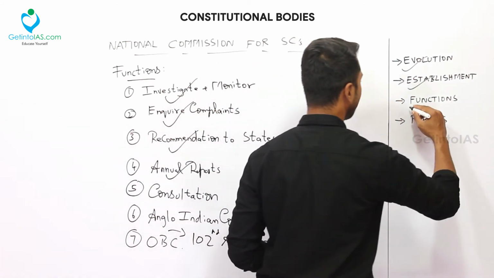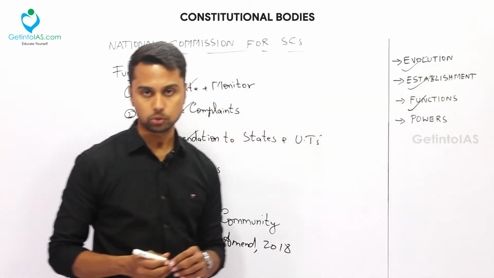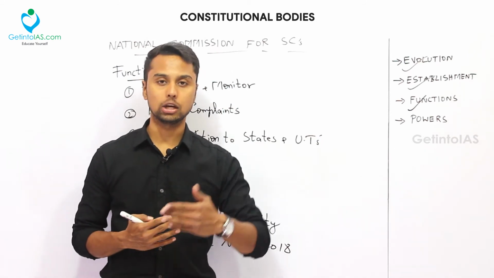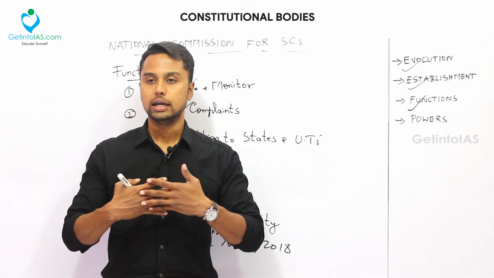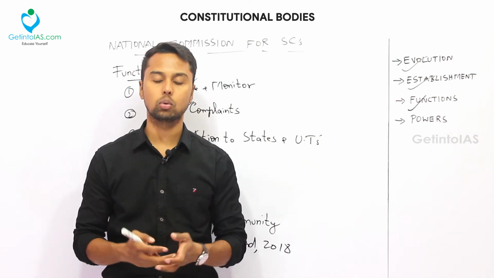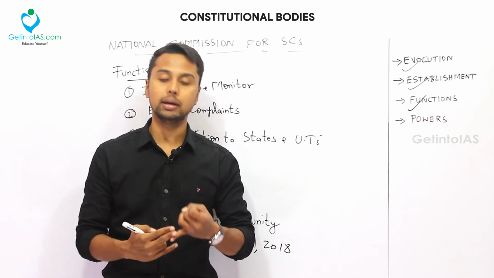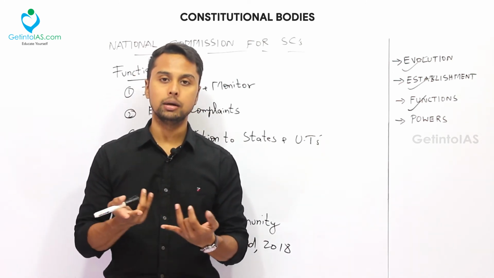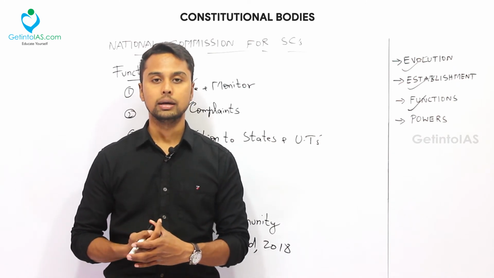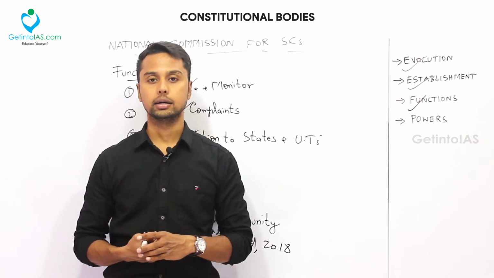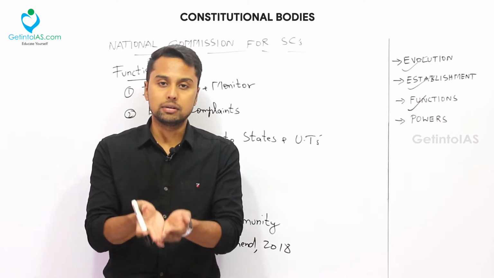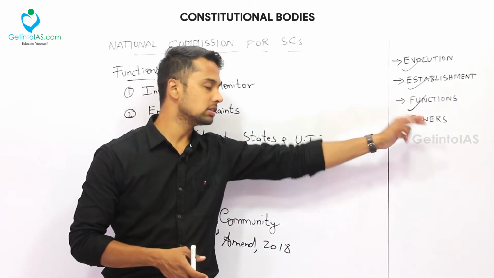And speaking about the powers, what are the powers of this commission? This commission has all the powers of a civil court while inquiring, while doing an investigation or inquiring into any complaints. What are the powers of a civil court? It can summon and inquire, it can ask for discovery or production of any document, and it can re-question any judgment of the Supreme Court. Like that, it has all the powers of a civil court. That is the powers of this commission.